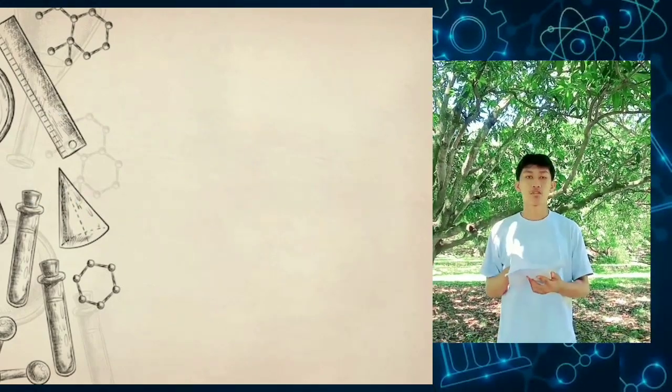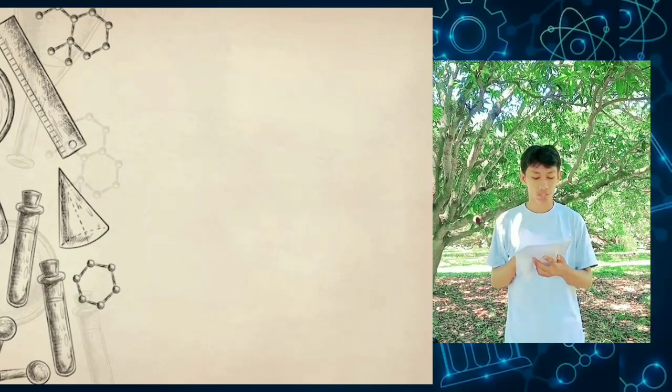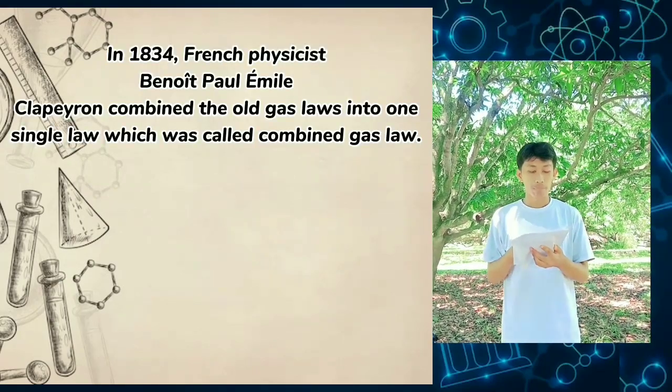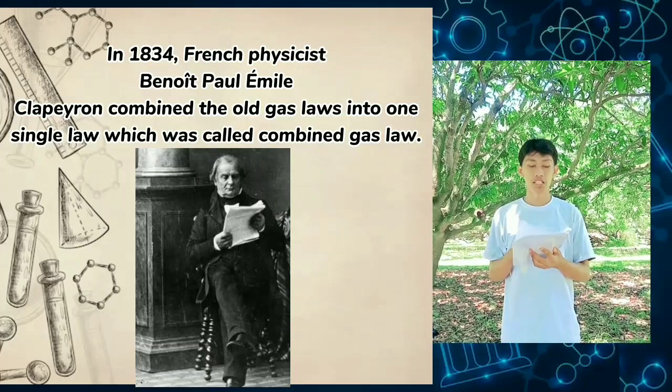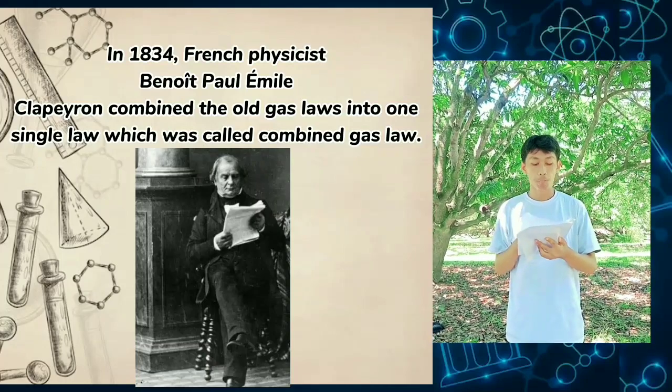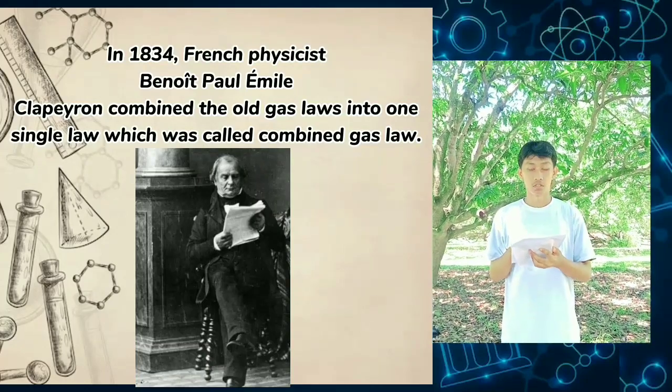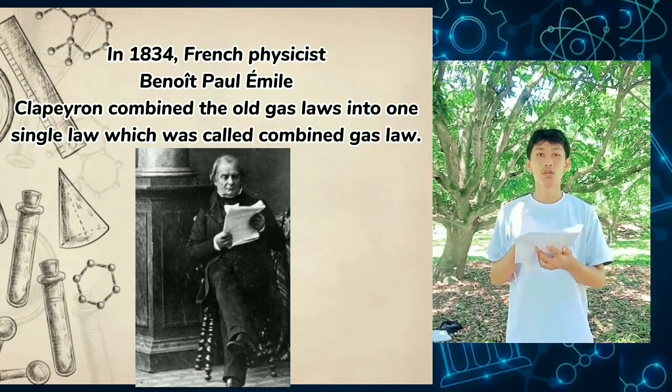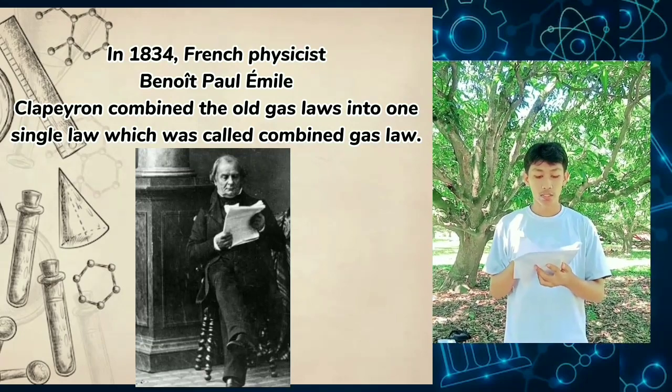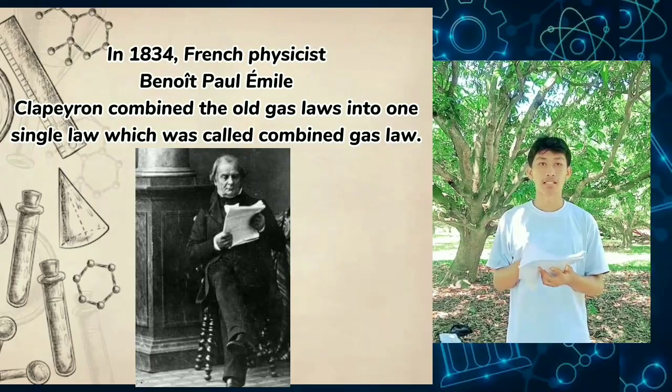Who is the proponent of the combined gas law? In 1834, physicist Benoit Paul-Émile Clapeyron combined all gas laws into one single law, which was called the combined gas law.